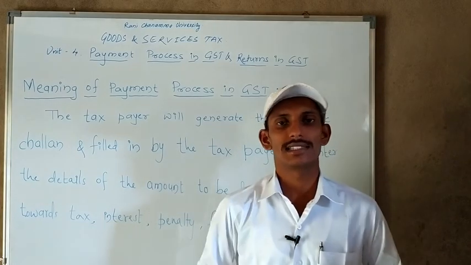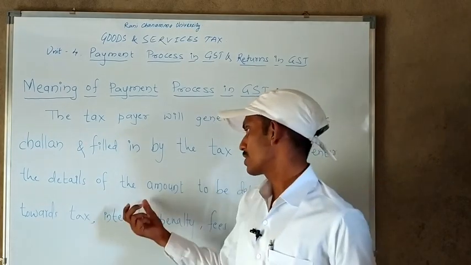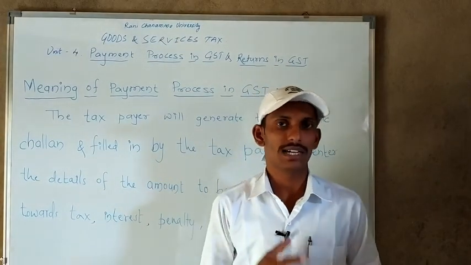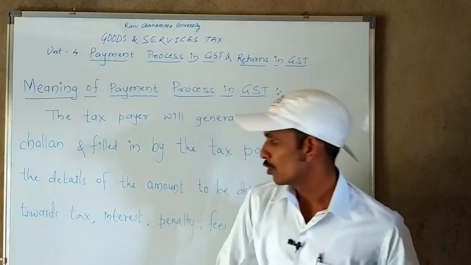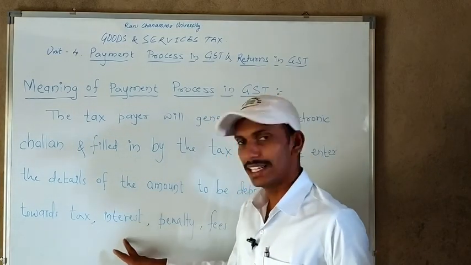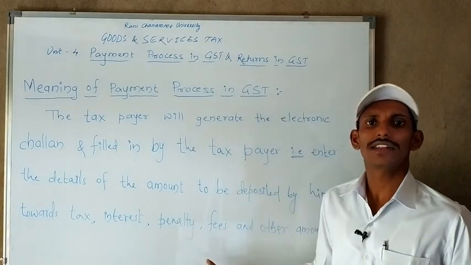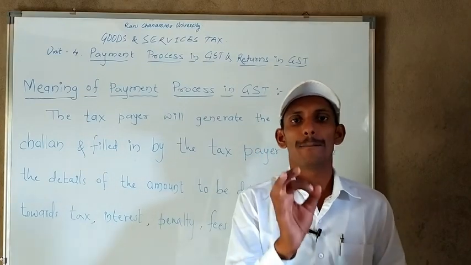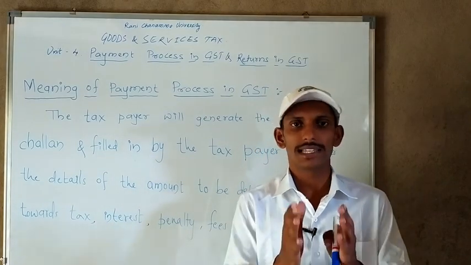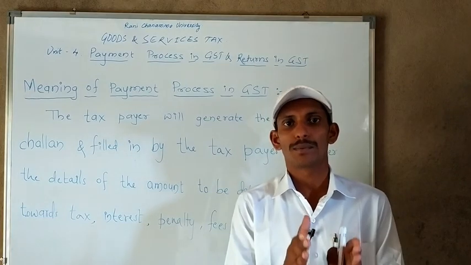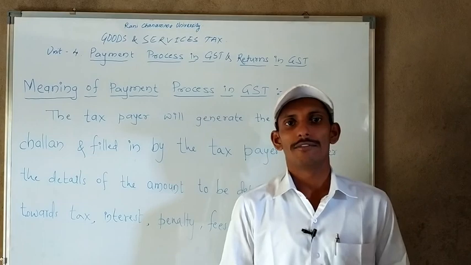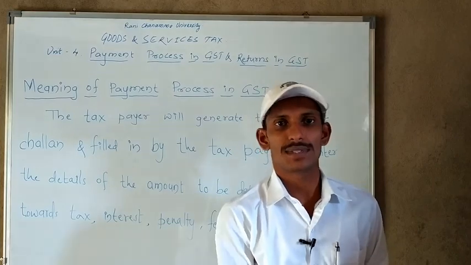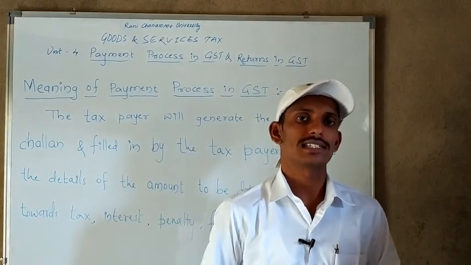He has to fill in the necessary requirements in that challan, such as how much amount is to be deposited and for what purpose we are making the payment. Either the taxpayer has to pay the government tax, or any interest, or any penalty, or any fees, or any other amount. This overall process is called the payment process in GST. Again I will repeat in simple words: the payment process in GST is where the taxpayer needs to make payment to the government, and the steps of how that is done are called the payment process.